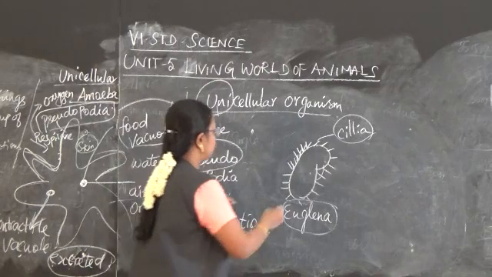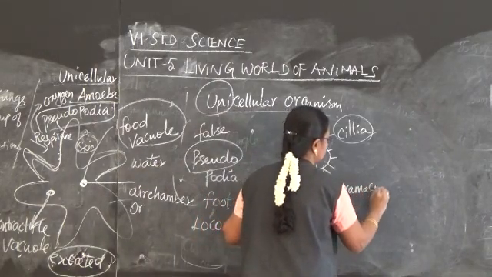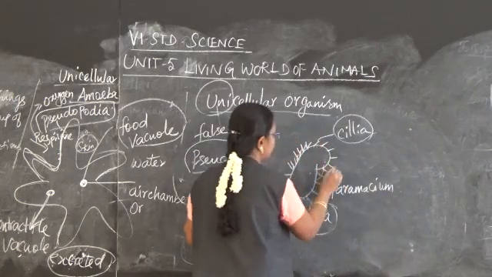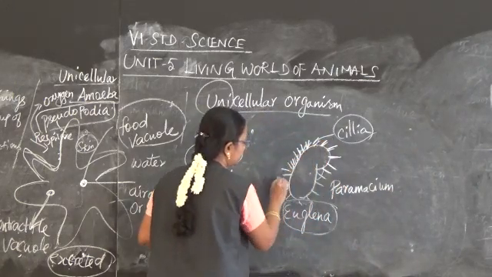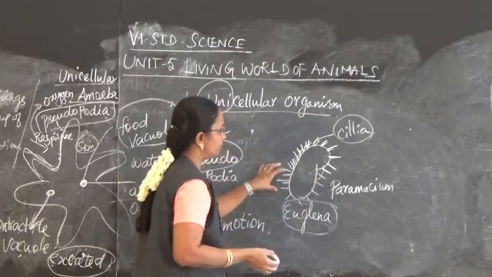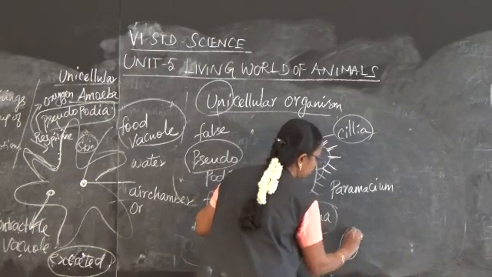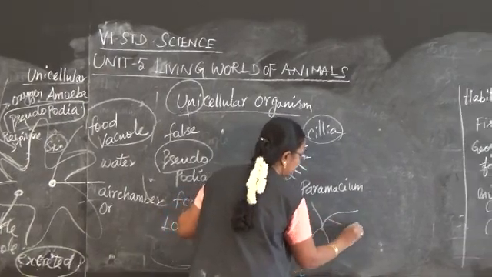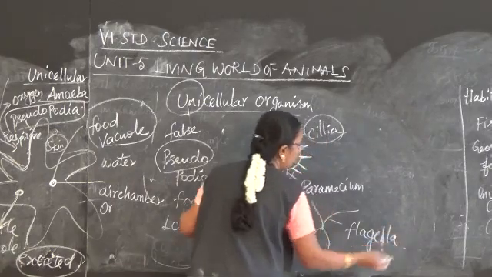And then Paramecium. The Paramecium consists of cilia all over the body. With the help of the movement of the cilia, the Paramecium can move here and there. The Euglena consists of flagella. So these are the locomotory organs.